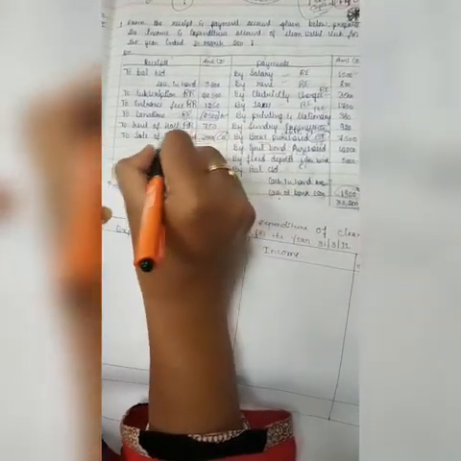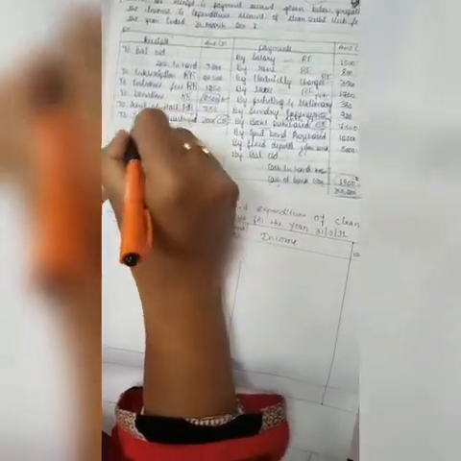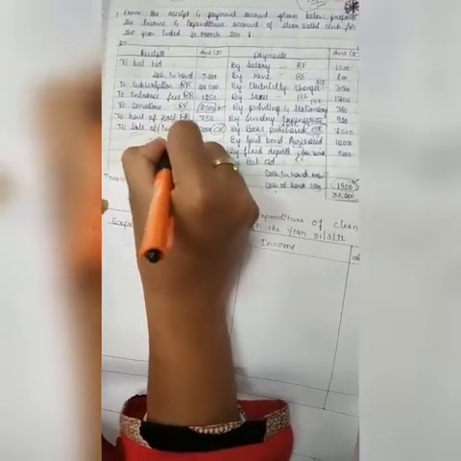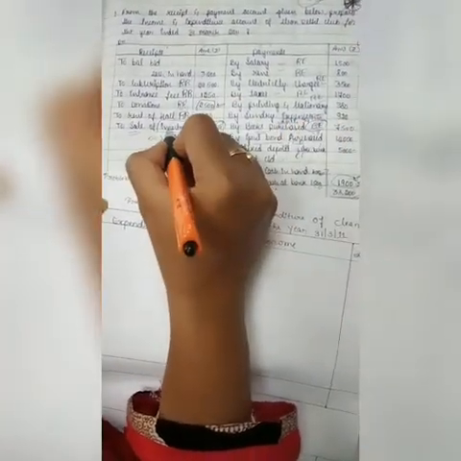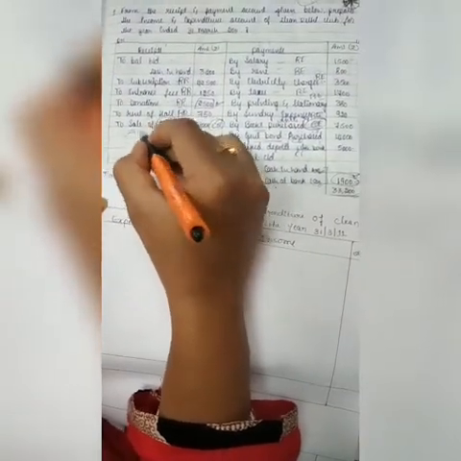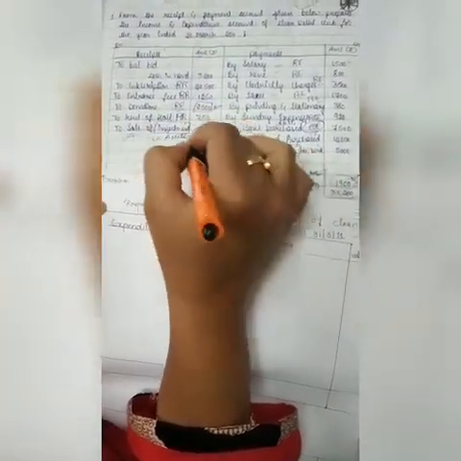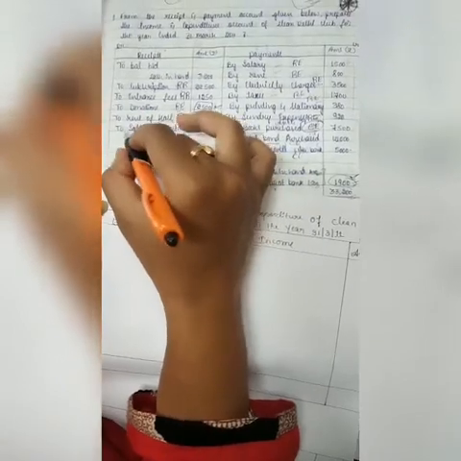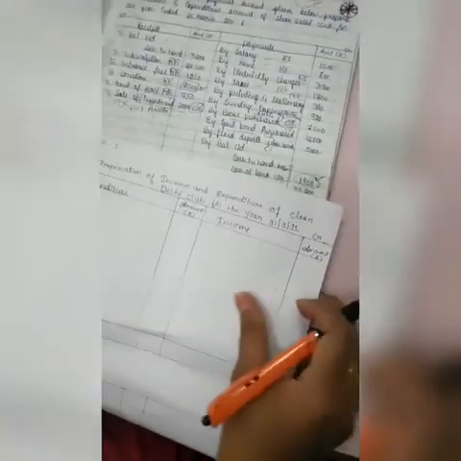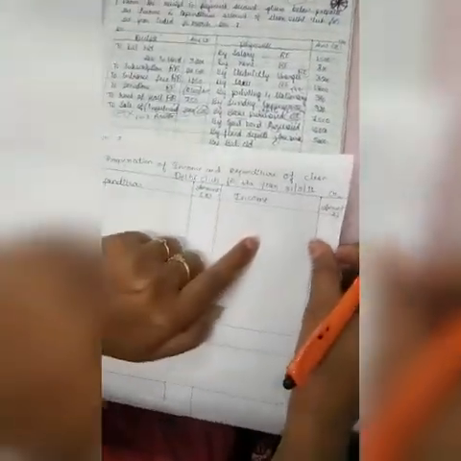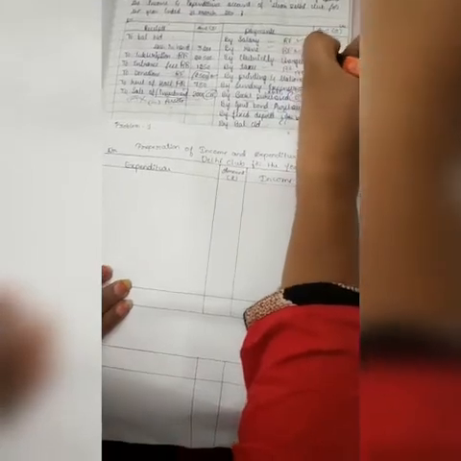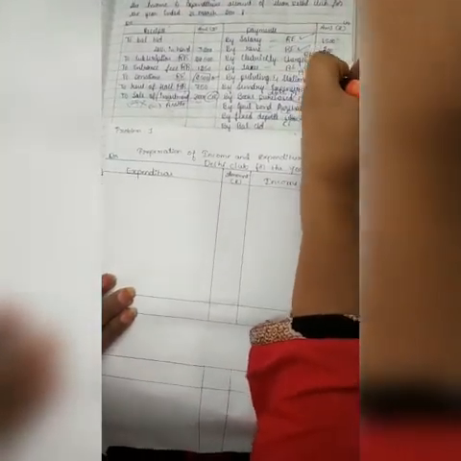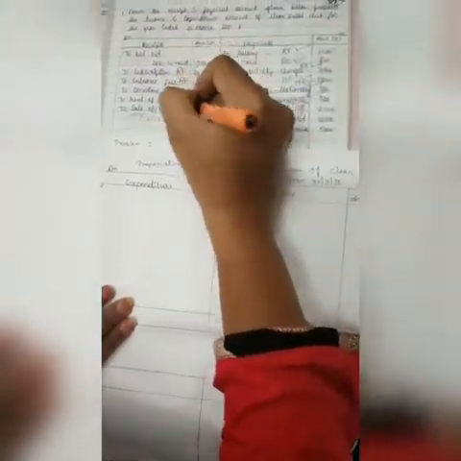Why? Because it is related to assets. This should be deducted in the assets and shown in balance sheet. From the investments amount we should deduct sale of investment rupees 3,000. So here we are not going to consider the sale of investments. Receipt should be transferred to income side, and payment should be transferred to expenditure. So here we are going to consider only revenue expenditures and revenue receipts.